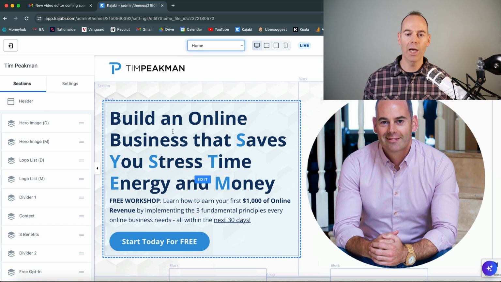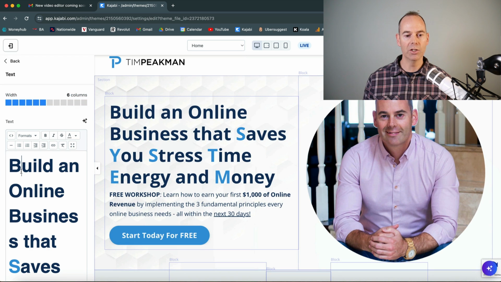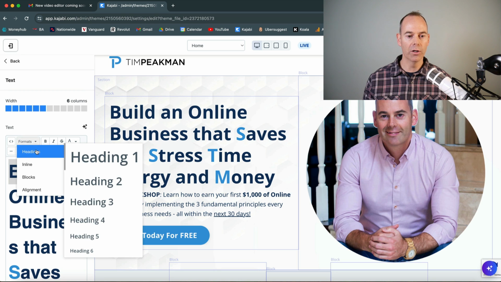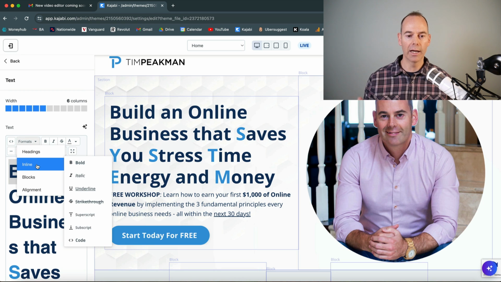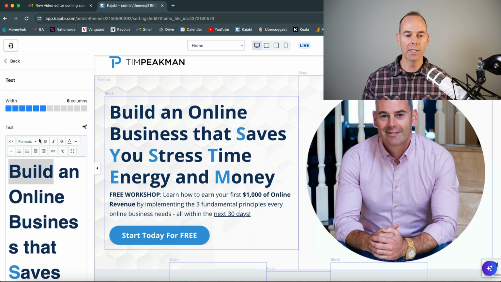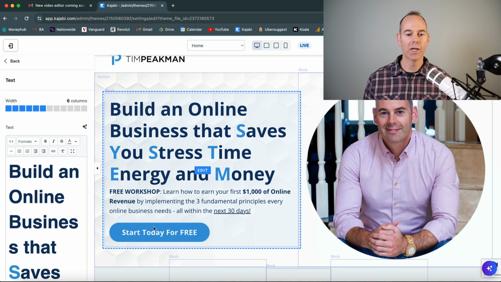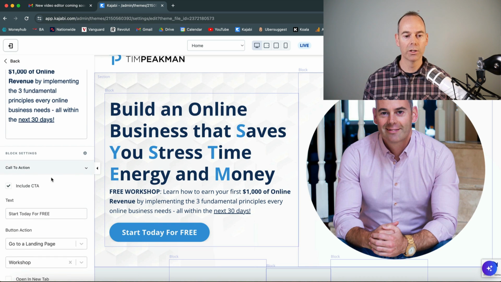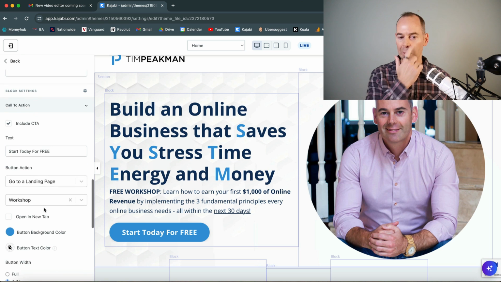You can click into any of these boxes and then you can edit on the left-hand side. Down in the edit, you have different headings. You can have different formats, blocks and alignments. And again, this is just your normal text editor on the left. You can have call to actions, like you can have a button for people to click on, and then you can go straight through a landing page to a workshop.